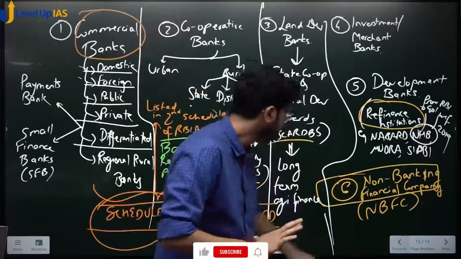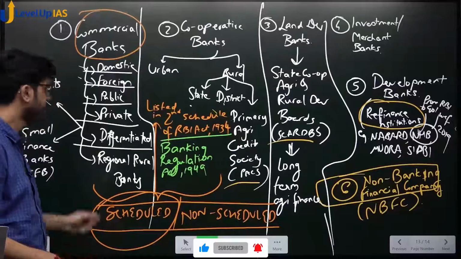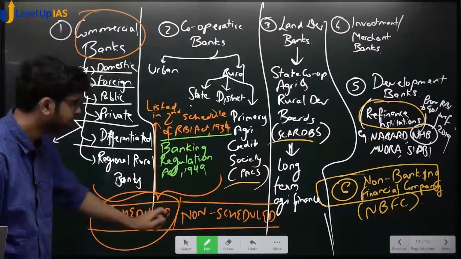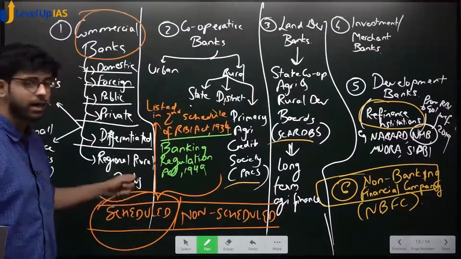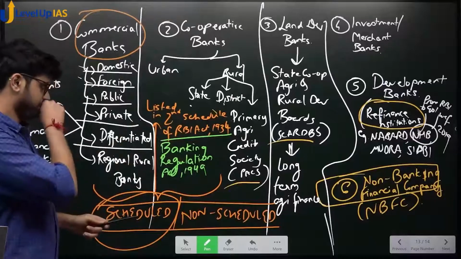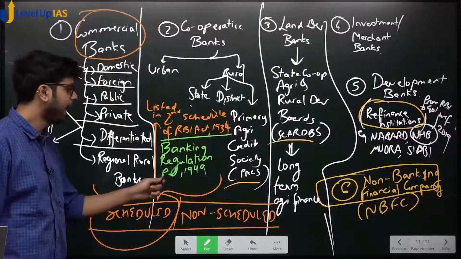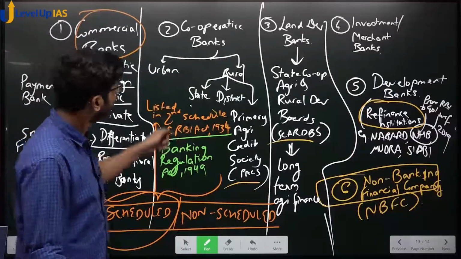Okay, let us see this. Commercial banks are of so many types. Differentiated banks, we are yet to speak about them. They can be either scheduled or non-scheduled. Cooperative banks can be either scheduled or non-scheduled. Scheduled means what? They are listed in the second schedule of the RBI Act and regulated by the Banking Regulation Act 1949.